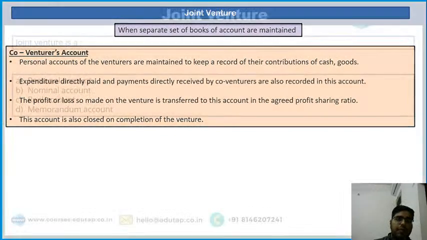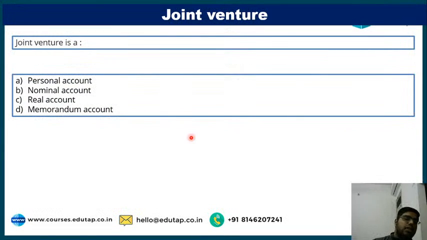Clear? Now moving on to the very first question. Joint venture is a dash. Personal account, nominal account, real account or memorandum account. In joint venture, most of the questions are of repetitive nature.